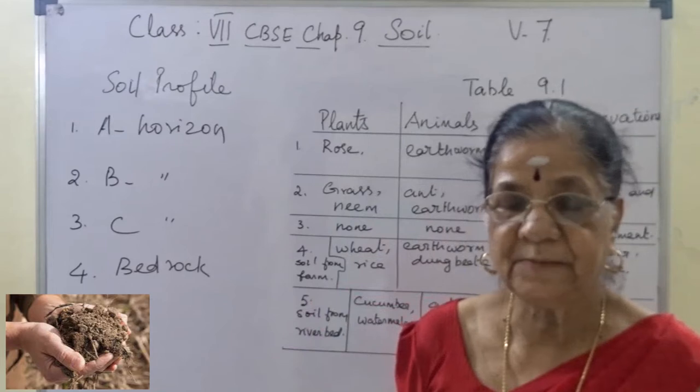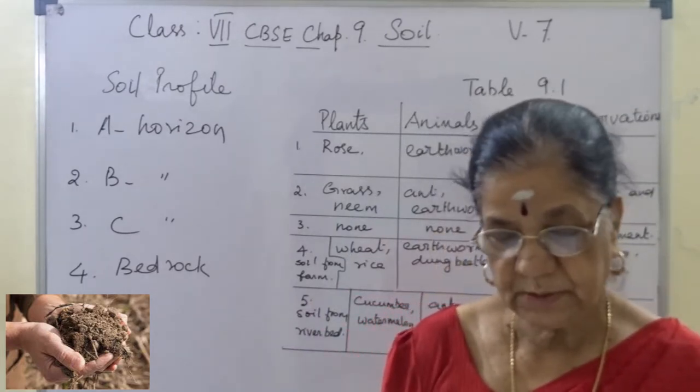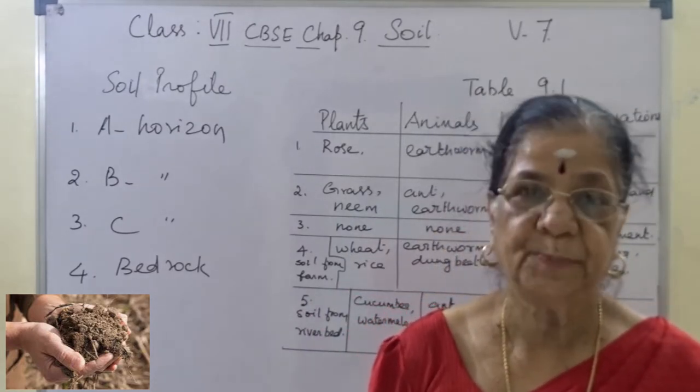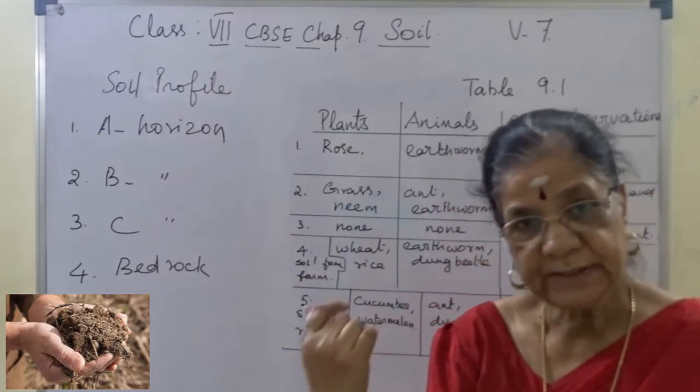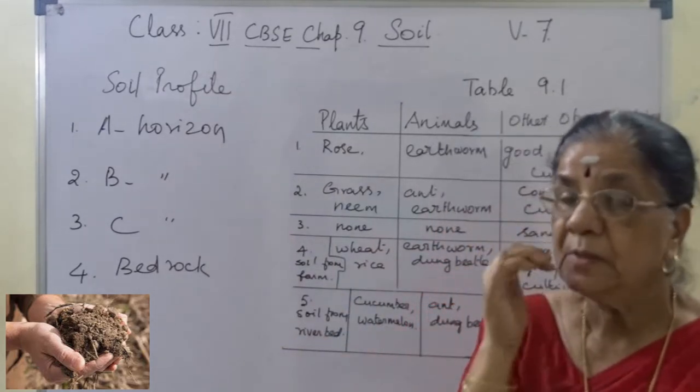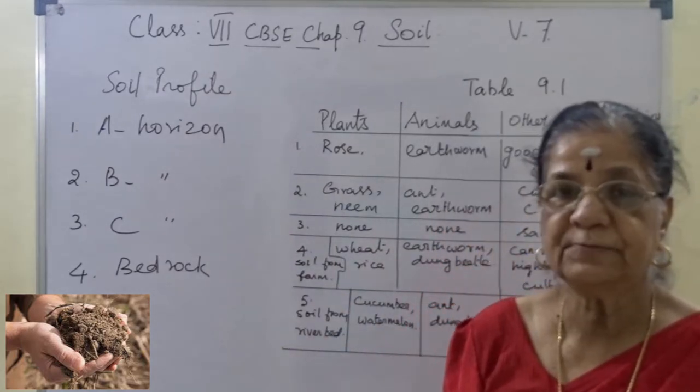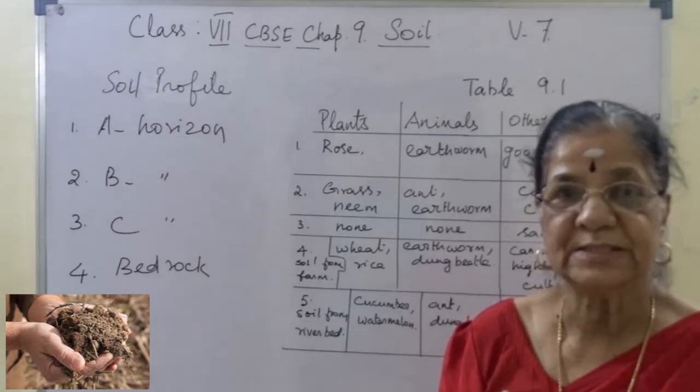Spade means mamutti. It is difficult to dig with the spade. So this is the soil profile. Soil layer is different, soil profile is different, two different brief answer questions.